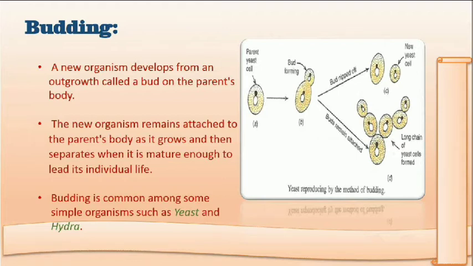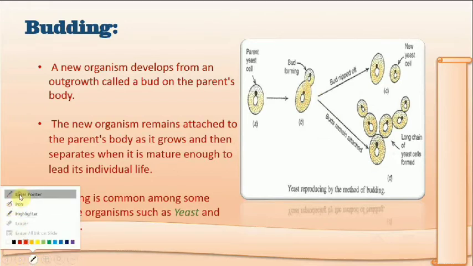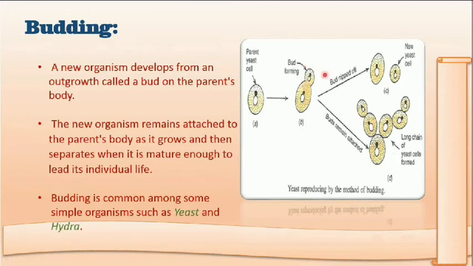In budding, a new organism develops from an outgrowth called the bud on the parent's body. See, here is a bud over there in the parent's body. This is the bud which is coming out from the parent's body. When the bud is nipped off, the parent cell gives rise to a new yeast cell.